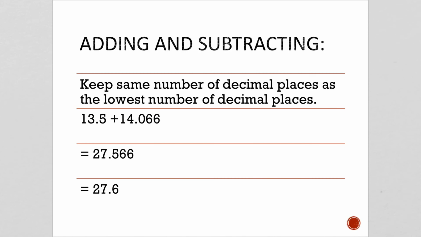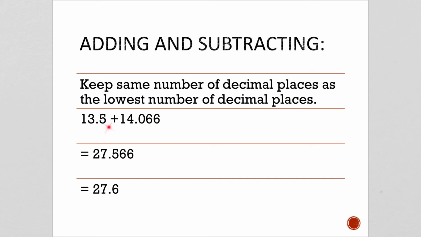So we'll go through some rules about adding and subtracting and multiplying and dividing. In adding and subtracting, you keep the same number of decimal places as the lowest number of decimal places, as I demonstrated in that last example. So right here, 13.5 plus 14.066 is equal to 27.566.